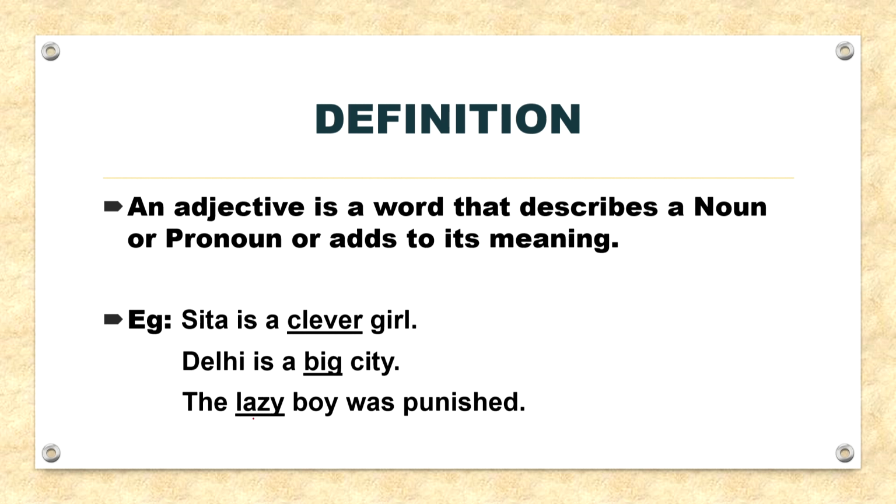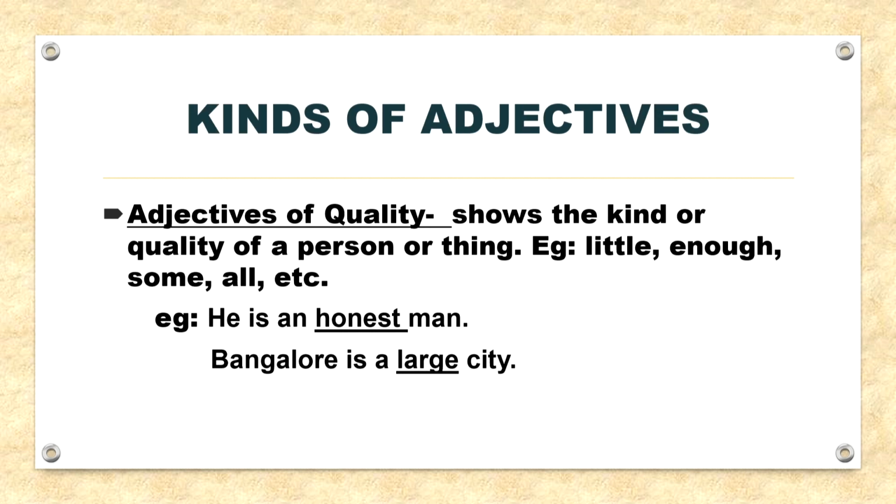Next sentence, the lazy boy was punished. So the adjective lazy is used along with the noun boy as an attribute. Moving on. Now, kinds of adjectives. Now, adjective of quality. It is also known as descriptive adjective. It basically describes the kind or characteristic of a person, or you can say quality of a person or thing.